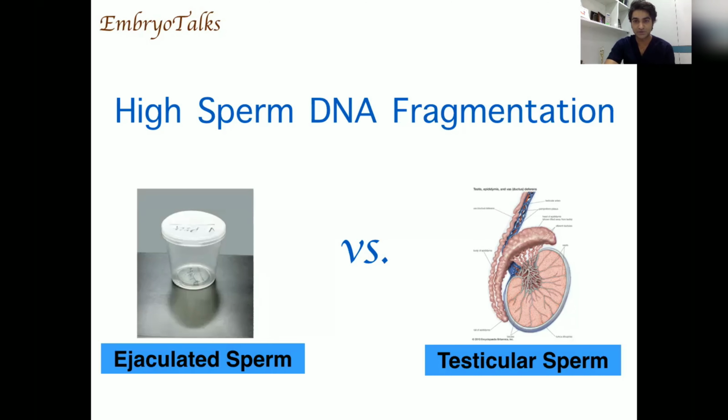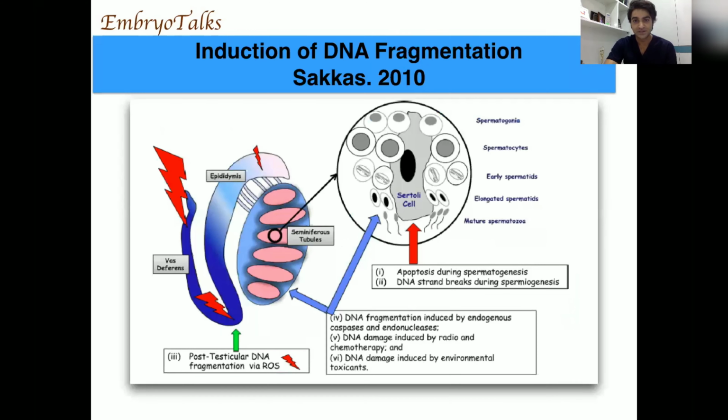Let's check it out. So what to do when you have high sperm DNA fragmentation, either to use the ejaculate or the testicular sperm? This all starts from a theory that there are 6 ways by which sperm DNA fragmentation can occur. It starts from the sperm cell, spermatogenesis, and then spermiogenesis, and then the impact of radiation and chemicals, and finally because of age, because of environment.